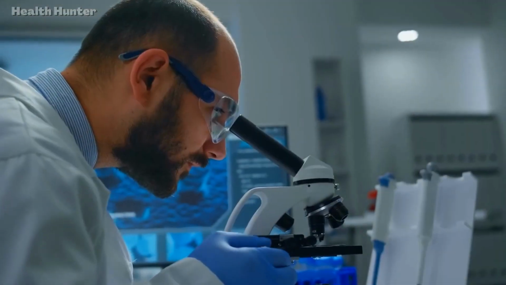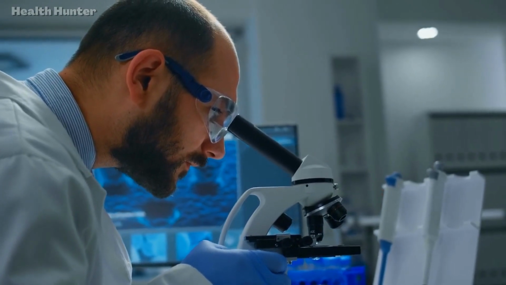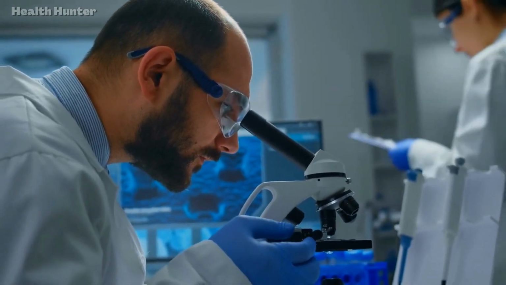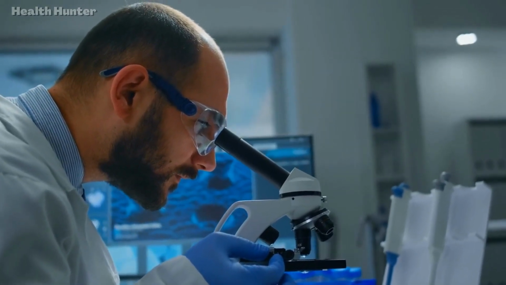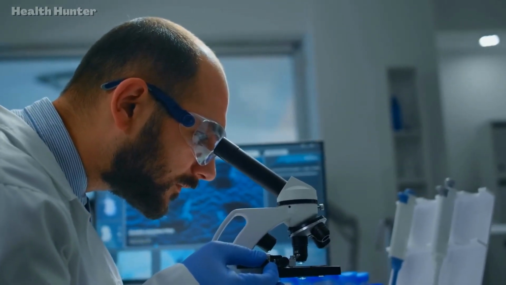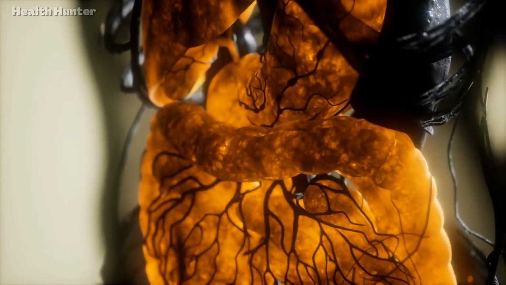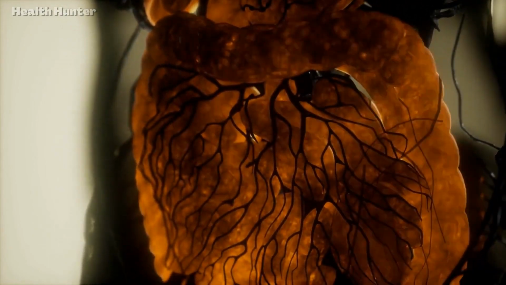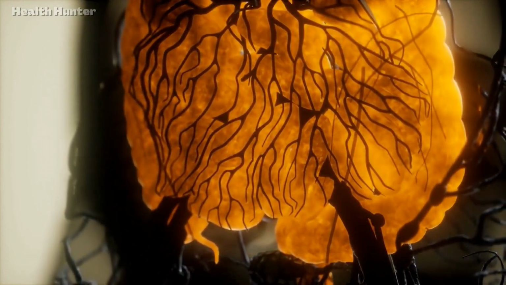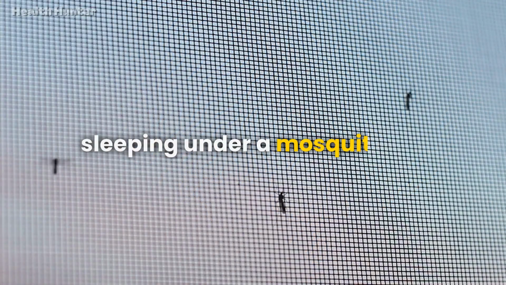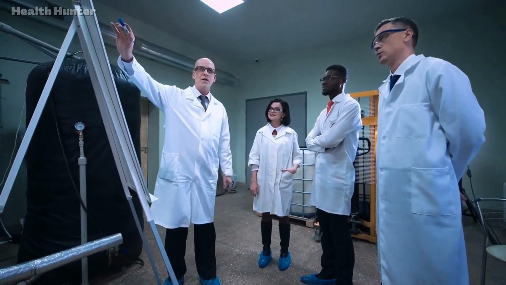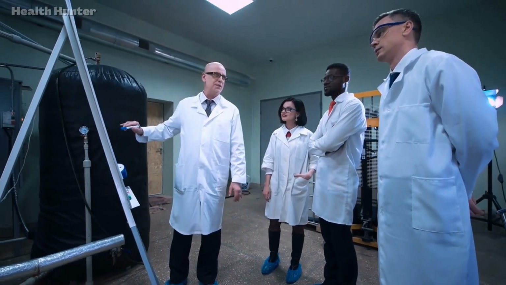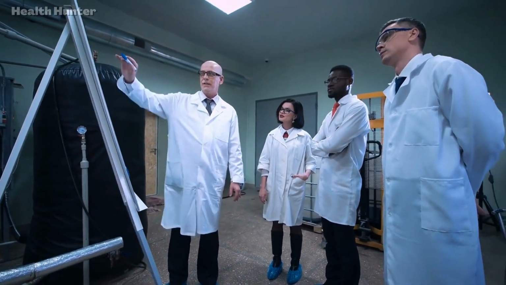In conclusion, Plasmodium falciparum is a complex and deadly parasite that can be seen under the microscope in its various life stages, including trophozoites, schizonts, and gametocytes. By understanding how this parasite infects and multiplies within the human body, we can take steps to protect ourselves and others from malaria. Using insect repellent, sleeping under a mosquito net, and taking antimalarial medication are 3 practical tips for preventing malaria infection. It's also important to stay up to date on the latest research and guidelines to ensure we're following the most effective strategies for preventing and treating malaria.